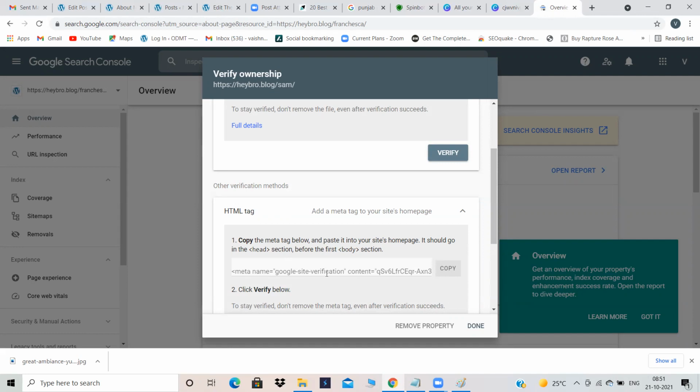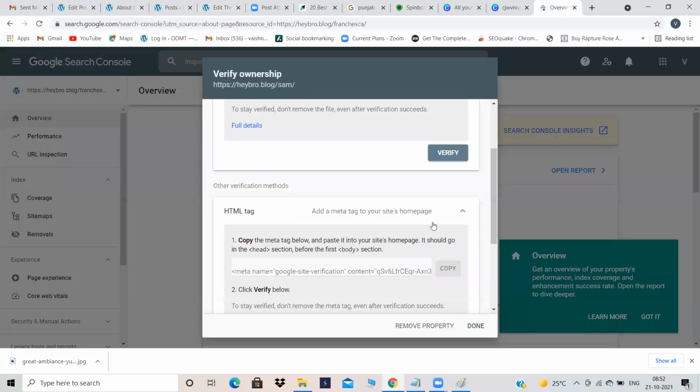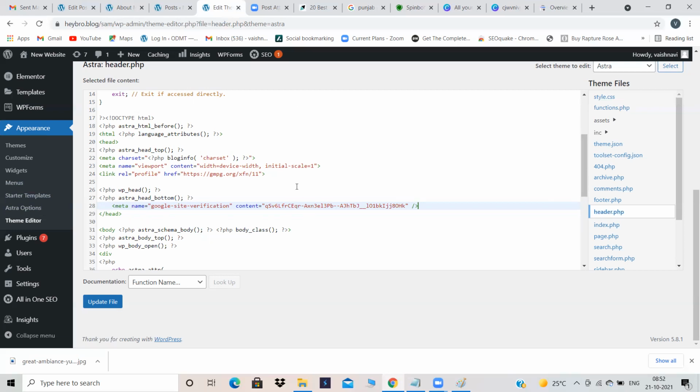First take this code from over here, copy this code, come back to your website, go to appearance, then theme editor. In theme editor, select header, because he asked us to paste it in the header section. Click on header, then you'll be getting a code over here. Just see where your head is starting. It is starting in the 20th line. See where it is ending. I have just inserted my code before the head section closes. Copy from there, paste over here. Then update file.